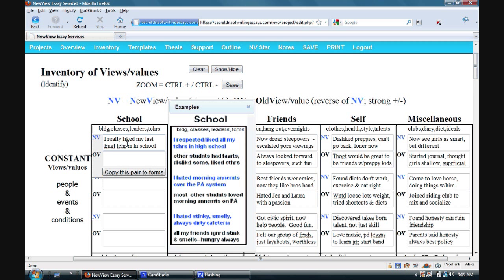So let's try it a couple more times here in this school constant block. Now again, I'm using examples for the school column under the constant block to prod my thinking about my own really strong positive or negative experiences at school, because that's what this inventory form does. It collects and records really strong positive and really strong negative views, values, and experiences.